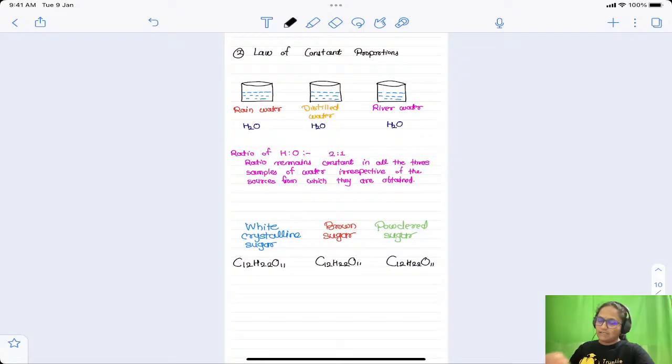Finally, you can just take a screenshot of this page, law of constant proportions, and then we will end here. I hope you have taken a screenshot.